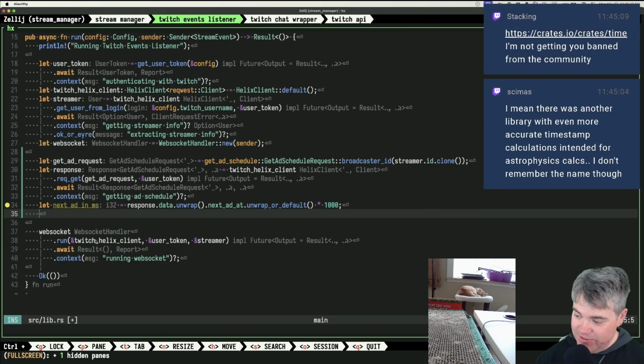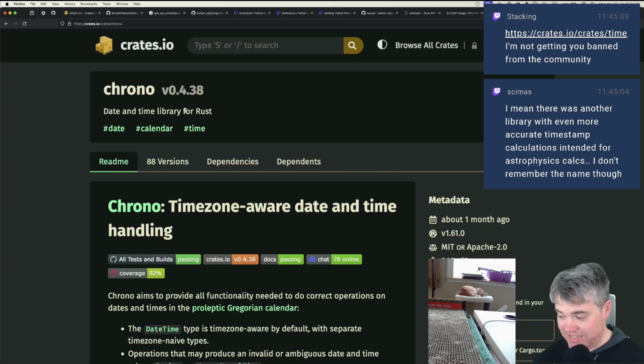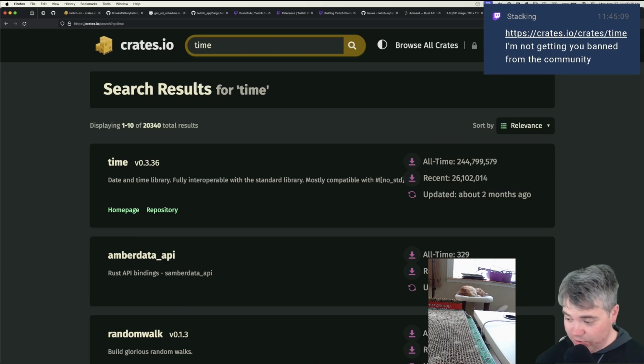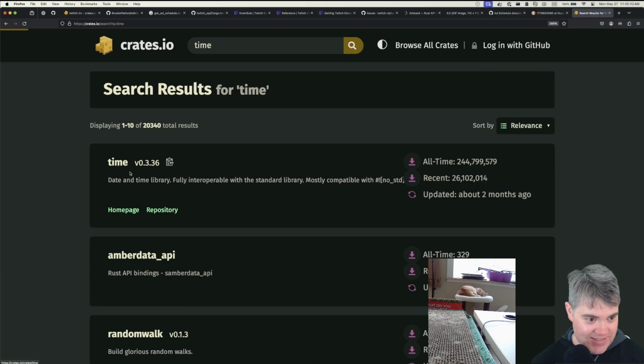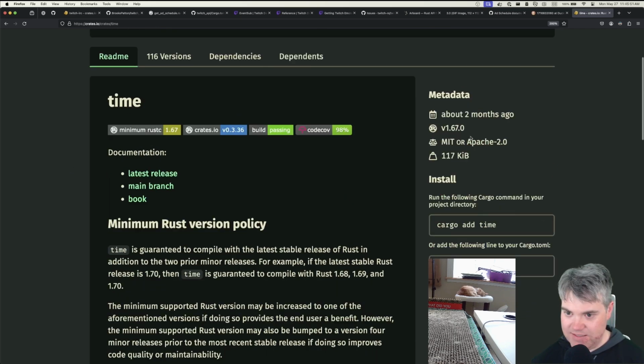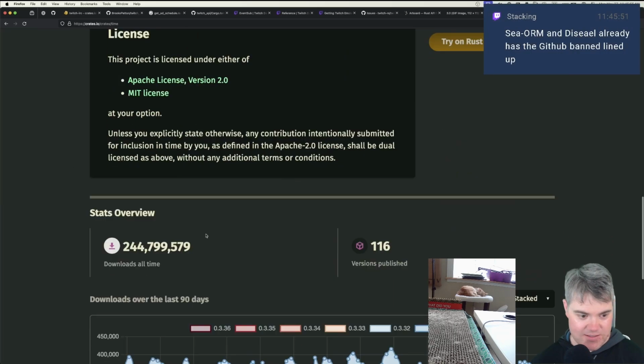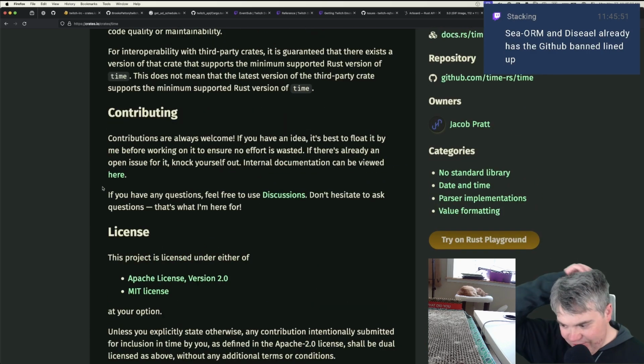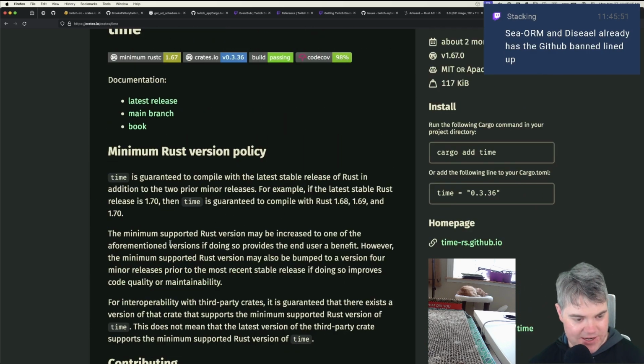So, time is another one? I mean, there was another library with even more accurate timestamp calculations intended for astrophysics calcs. I don't remember the name though. Okay, so Stacking, you're recommending, in order to not be canceled, that I use the time crate, which by the way, if a streamer or somebody else was canceled for using the wrong crate version, that is both sad and hilarious at the exact same time. This is 2 months ago, updated, older, it still has millions of views. Diesel already has the GitHub ban lined up. Nice. Okay, guaranteed to work.